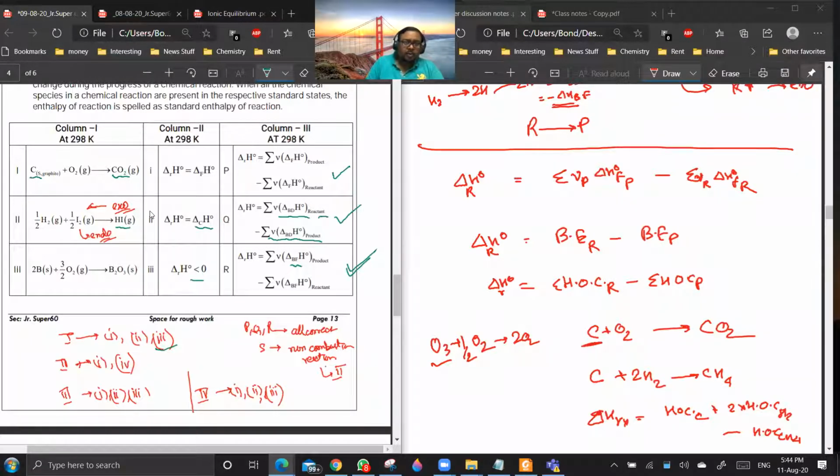Sir, what is standard state of iodine? Standard state of iodine we take to be solid, no, sir. Then how, if solid, is it a formation reaction? Okay. Then it won't be a formation reaction also. So 1 is also not correct. You are correct. So 1 won't be the right option for 2. So we are only left with 2 and 4.